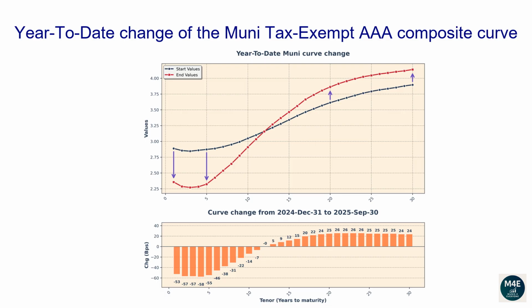The 1-year tenor changed -53 basis points. The 2-year tenor changed -56 basis points. The 5-year tenor changed -55 basis points. The 10-year tenor changed -17 basis points. The 20-year tenor changed 21 basis points. The 30-year tenor changed 21 basis points.